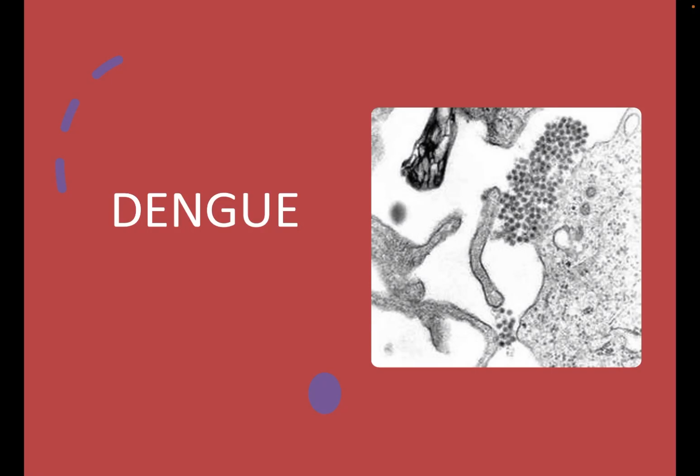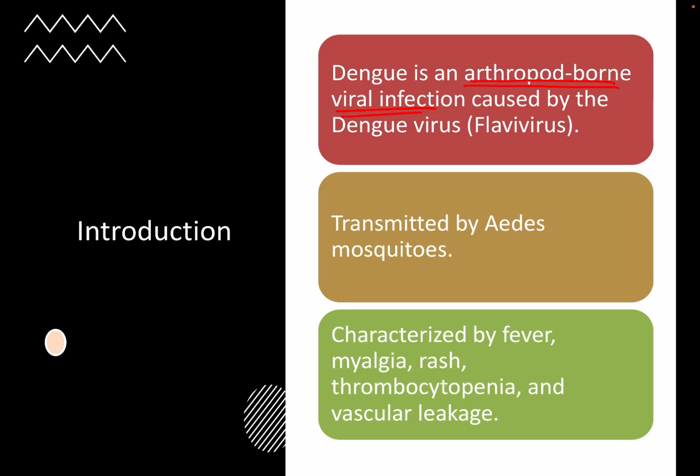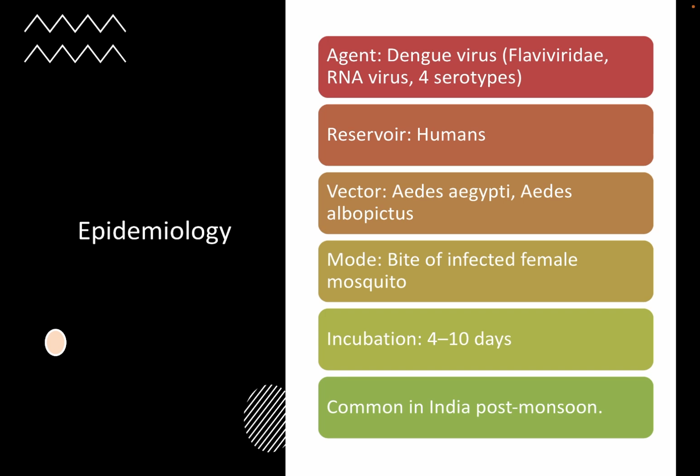Hello everyone. Today we will discuss dengue as an essay question. So dengue is an arthropod-borne viral infection caused by dengue virus which belongs to the family flavivirus. It is transmitted by Aedes mosquitoes. It is characterized by fever, myalgia, rash, thrombocytopenia and vascular damage, sorry, leakage.